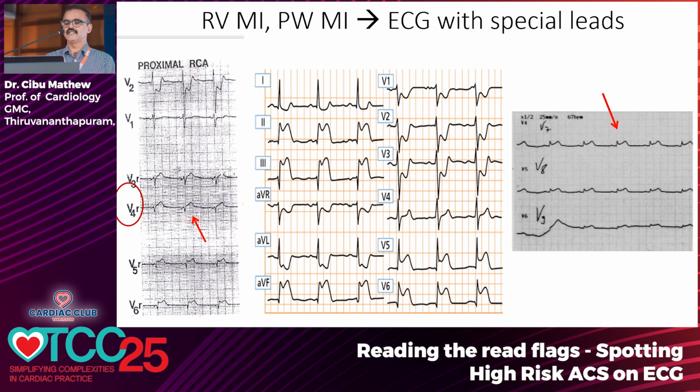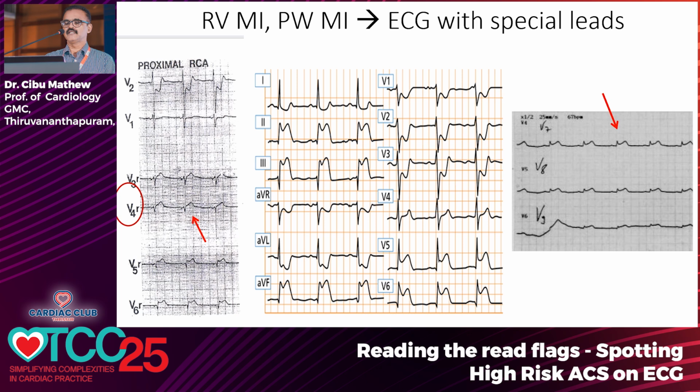Looking at the ECG pattern, the pattern on the right side is called grade 3 pattern and the left side is called grade 2 pattern. In grade 3 pattern, there is a distortion of the terminal part of the QRS with ST segment elevation. So this grade 3 pattern is also a high risk pattern. There are certain features like the area of myocardial involvement, the extent of ST shift, the grade, the rate, and also the width of the QRS is important.